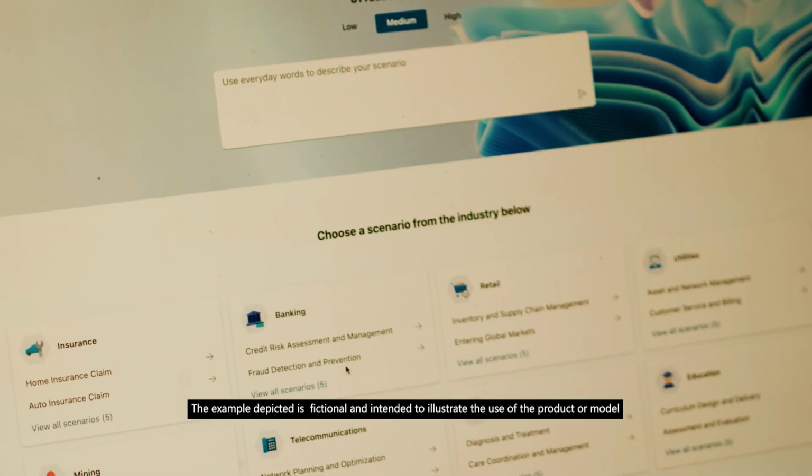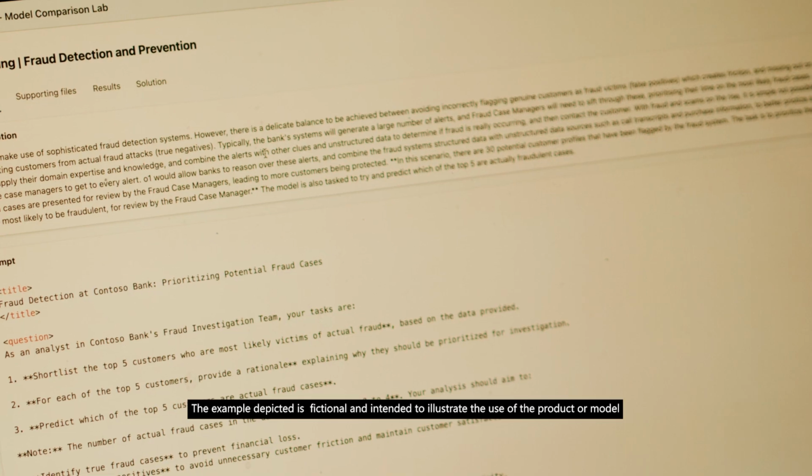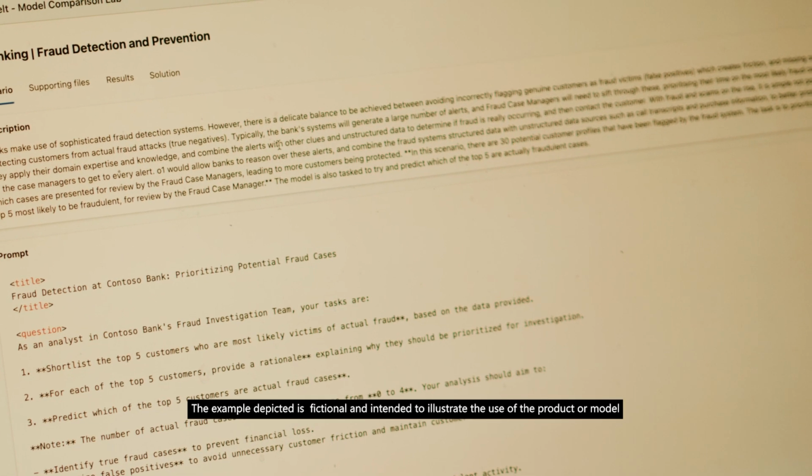In this scenario, we're given 30 cases that were alerted on by the fraud system, and we want the models to correctly predict the top 5 that should be reviewed by the fraud case manager. We also want the models to have a go at predicting which of those is most likely to be fraud.